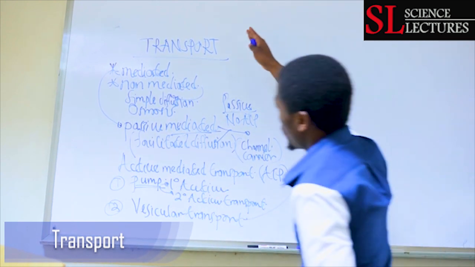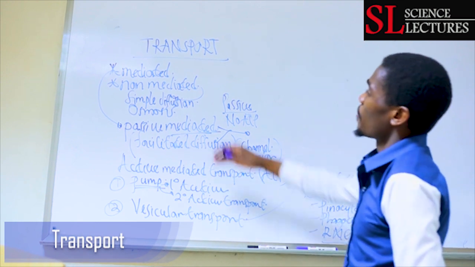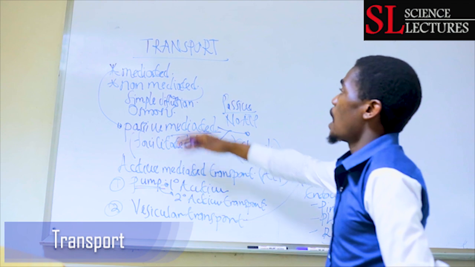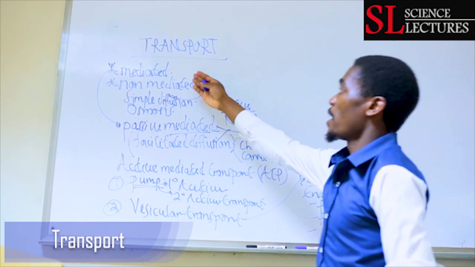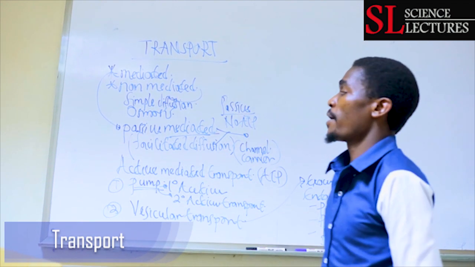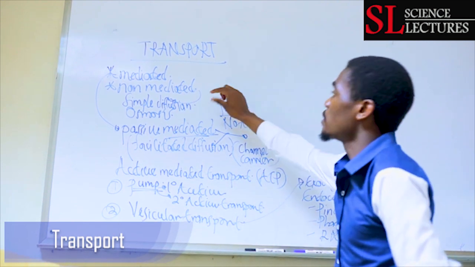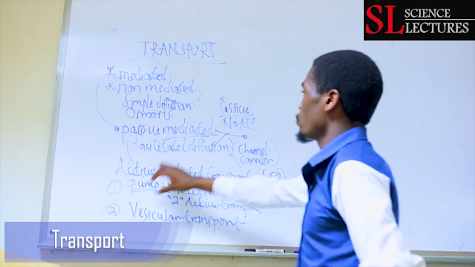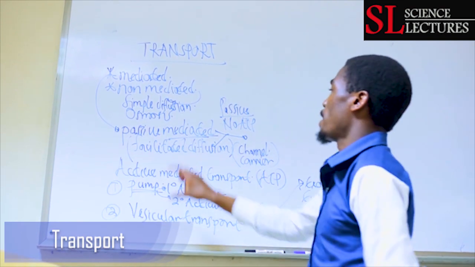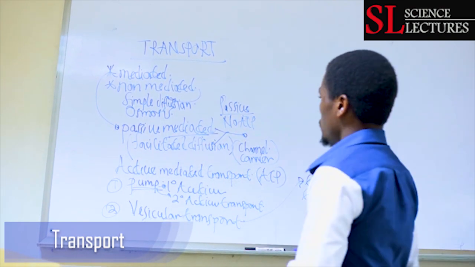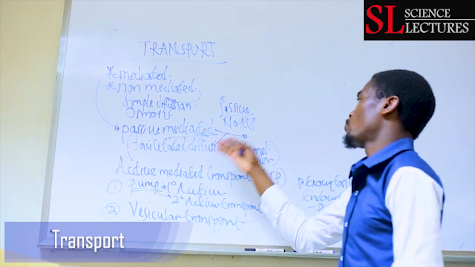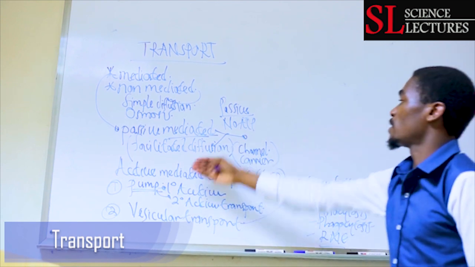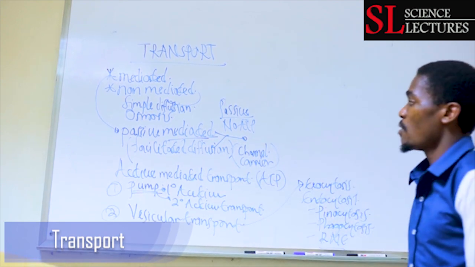So first of all, our topic is cellular transport. It can either be mediated transport or non-mediated transport. Non-mediated means we don't need any carriers. In non-mediated, we can have simple diffusion and osmosis. Under mediated transport, we can have passive mediated and active mediated. Passive mediated is where we don't require ATP, but we need a mediator, something to carry the molecules, like facilitated diffusion, where we need either a channel or a carrier.